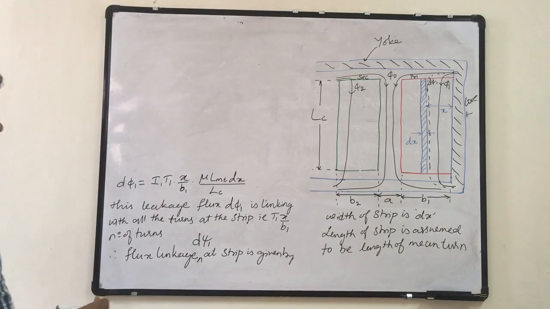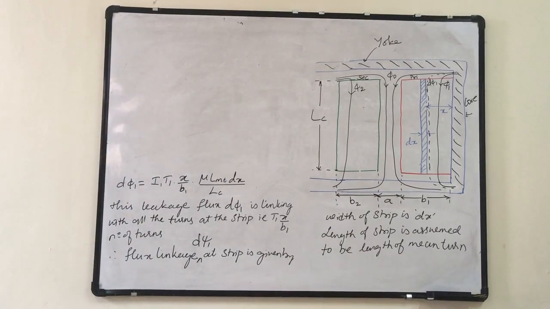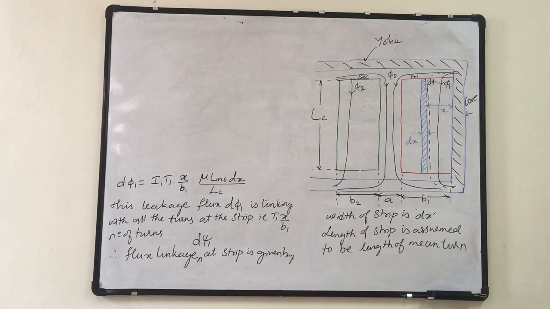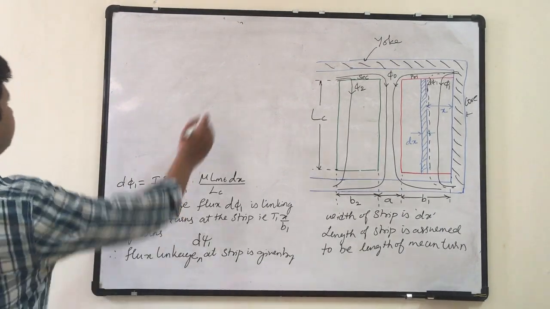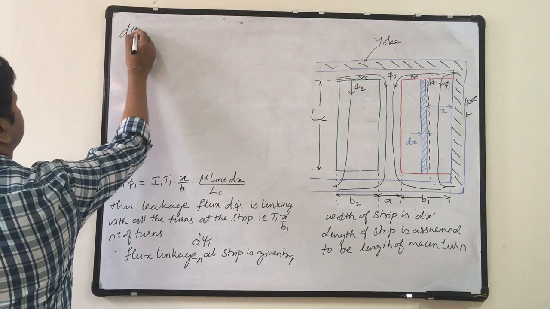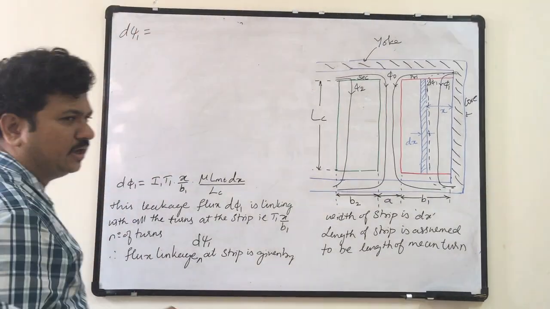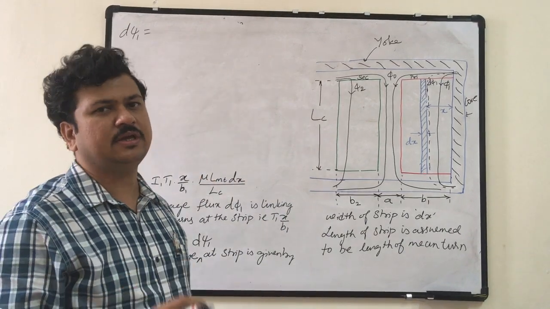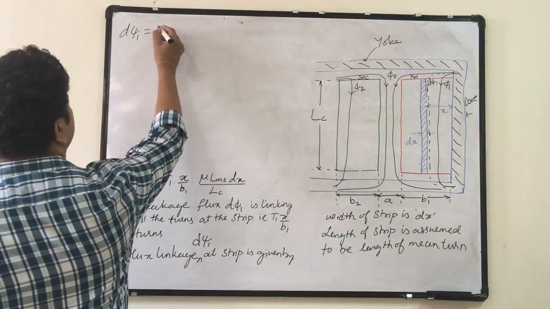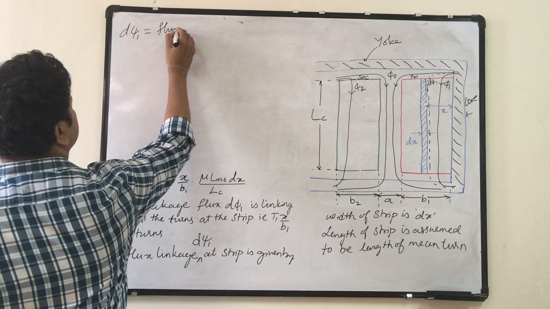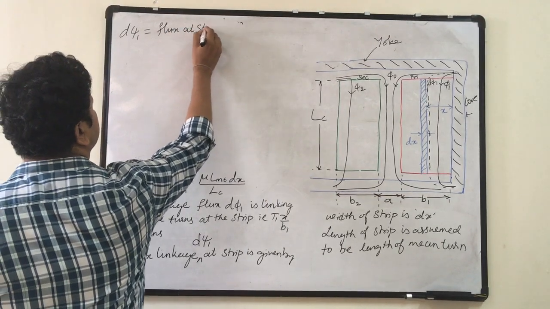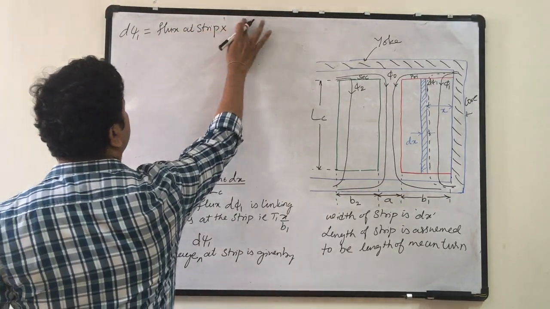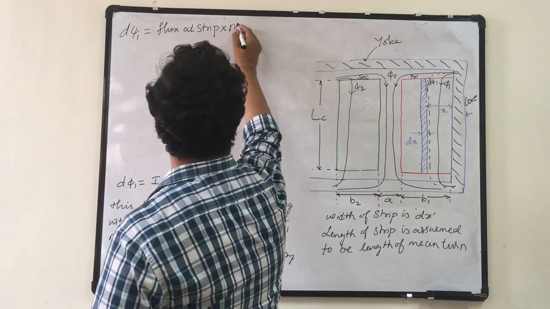You can say psi or chi, it depends. Flux linkage d psi 1 at strip is given by d psi 1 is equal to, see, flux linkage is always given by flux multiplied by the number of turns to which it is linking. It is flux at strip multiplied by number of turns at strip.